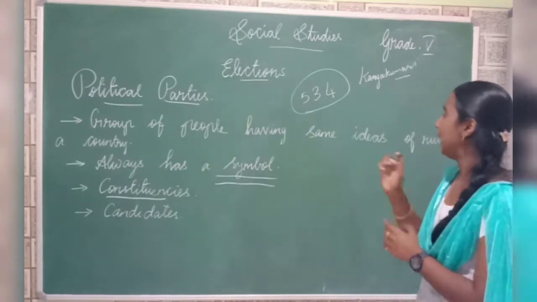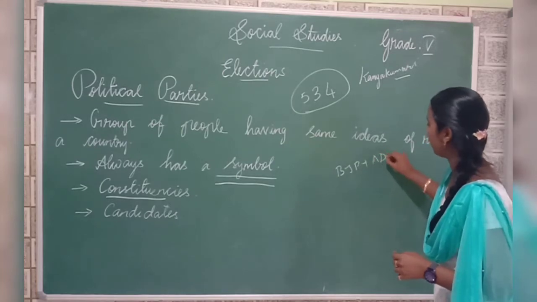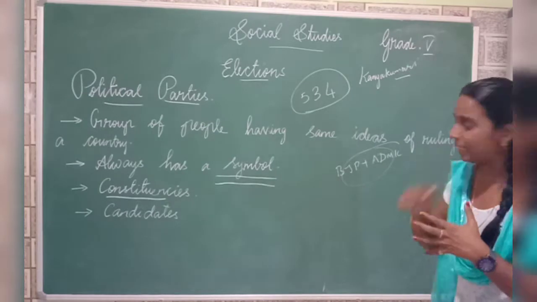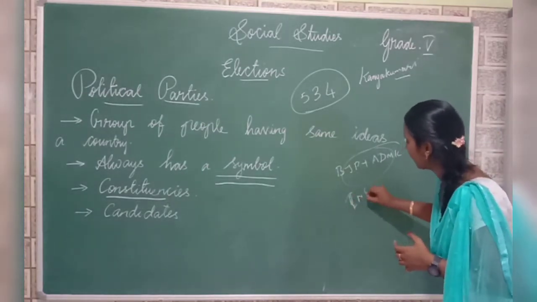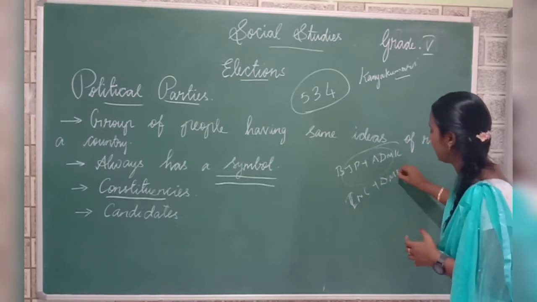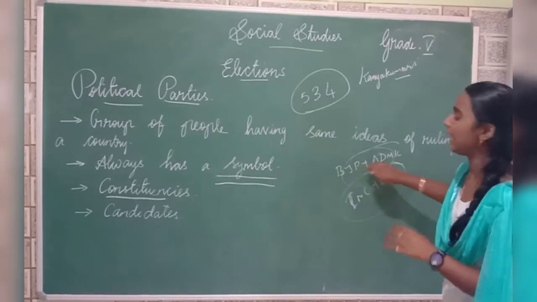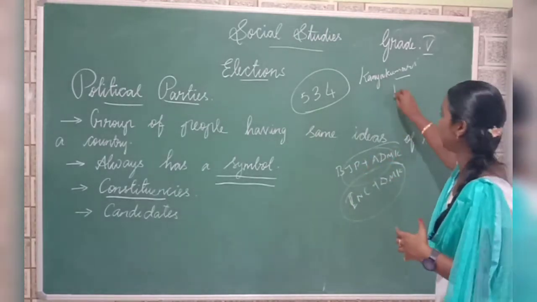So now see, BJP and ADMK form a single alliance. Okay, they are in partnership. In the same way, Congress and DMK are contesting together. They form a single alliance. As they are partners, from both of their parties, one will contest.